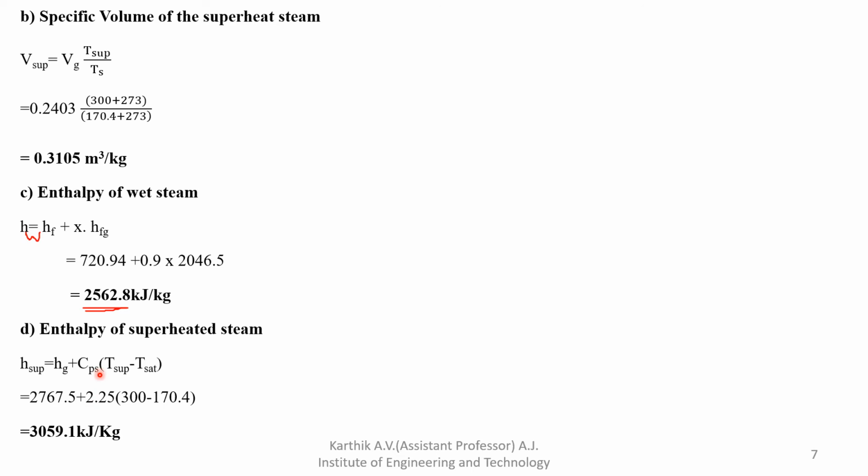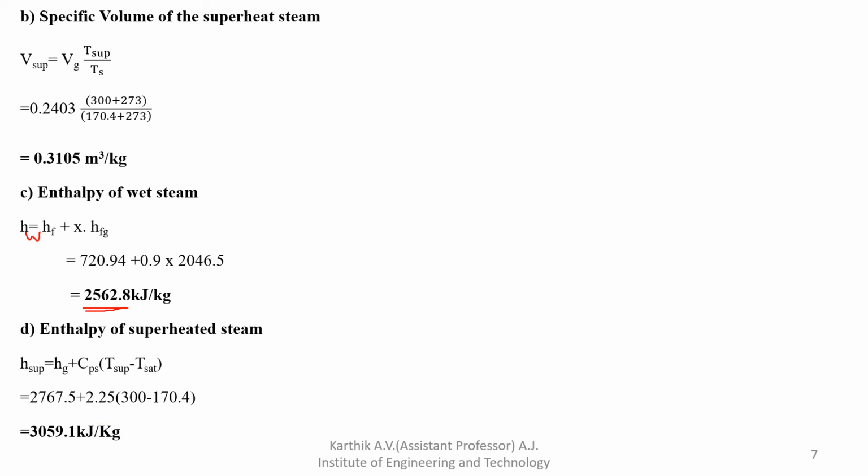If it is not given also, you can directly note down, just assume, the specific heat of superheated steam, that is 2.25 only, kilojoule per kg Kelvin, into the superheated temperature that is given in the question, 300 degrees Celsius, minus saturation temperature, 170.4 degrees Celsius, that we have to note down from the steam table for 8 bar pressure. From that you can easily determine enthalpy of superheated steam, 3059.1 kilojoule per kg. So in this way you have to solve this type of problem.